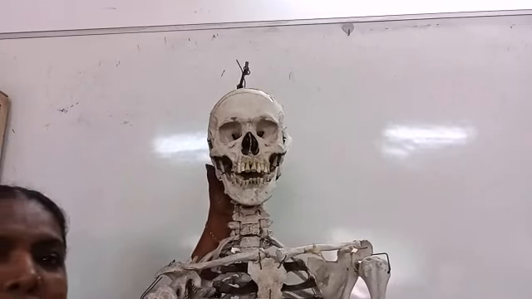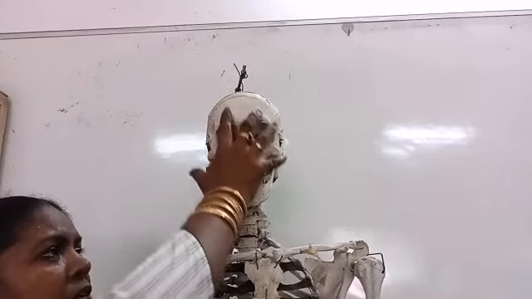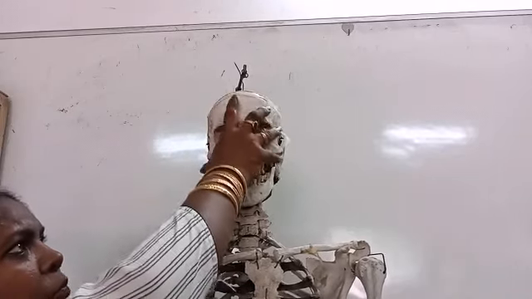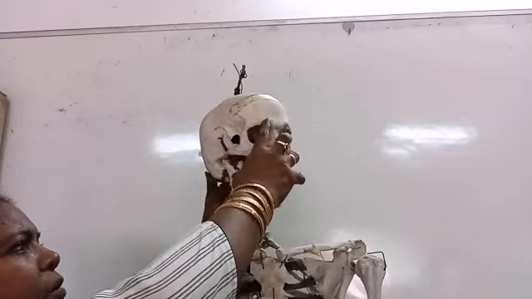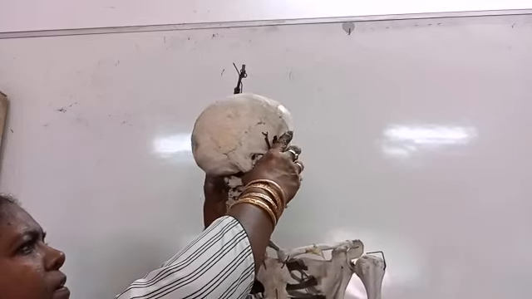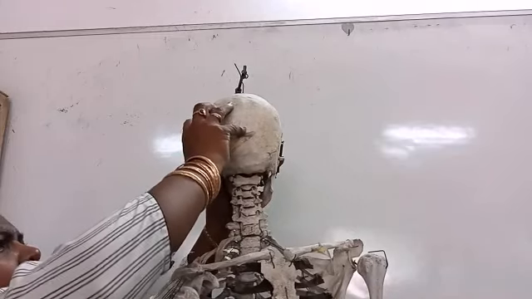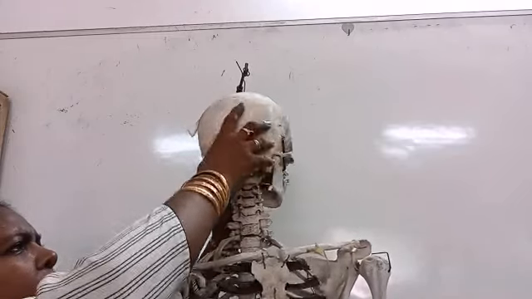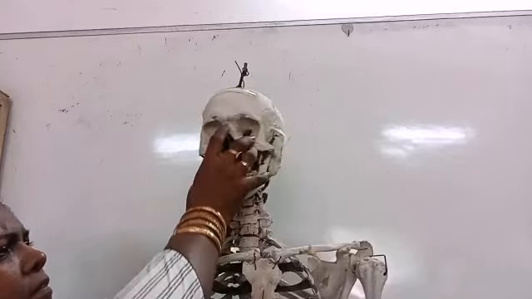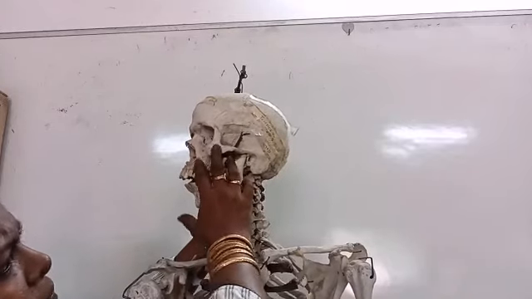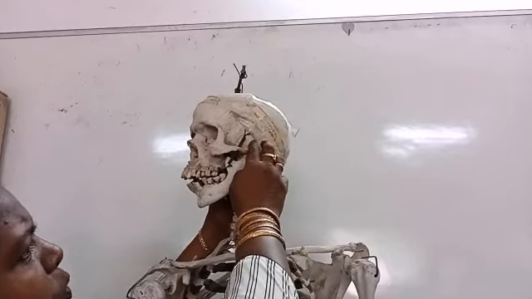Now the skull consists of cranial bones and facial bones. Cranial bones: frontal, parietal, occipital, temporal, and ethmoid.